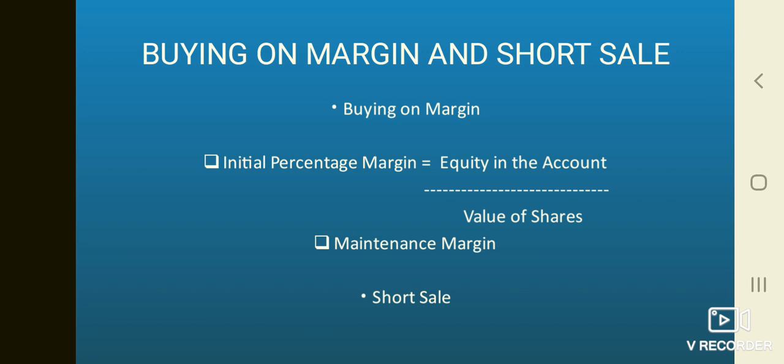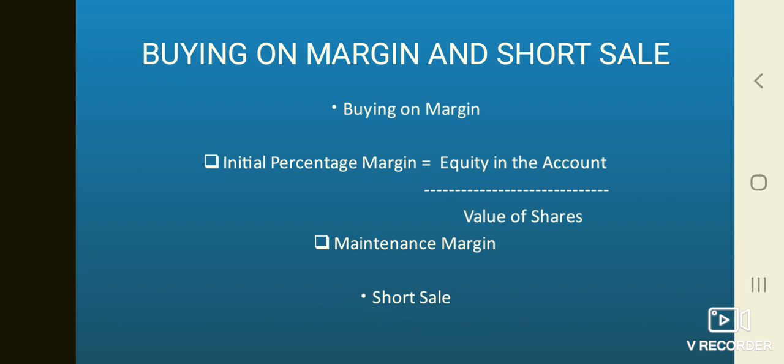If the shares appreciate by 25% to rupees 50,000, you earn a 100% return, which is rupees 10,000 gain on equity in the account of rupees 10,000. Ignoring the cost of borrowing, if the shares fall by 25% to rupees 30,000, you lose 100%, not counting the borrowing cost.